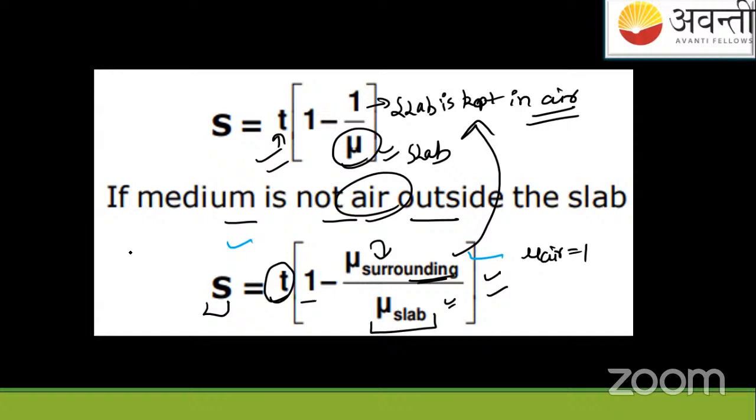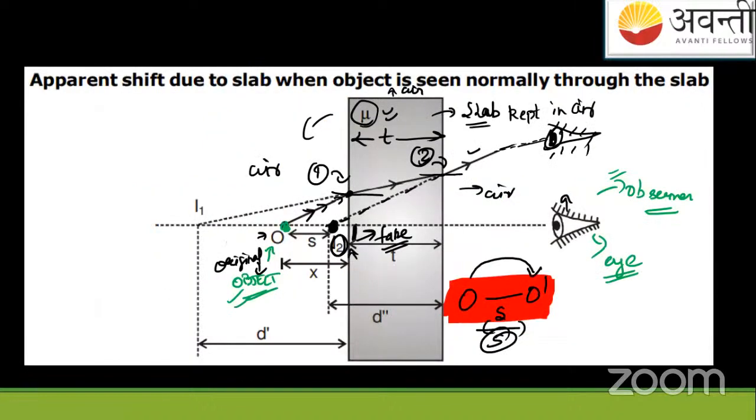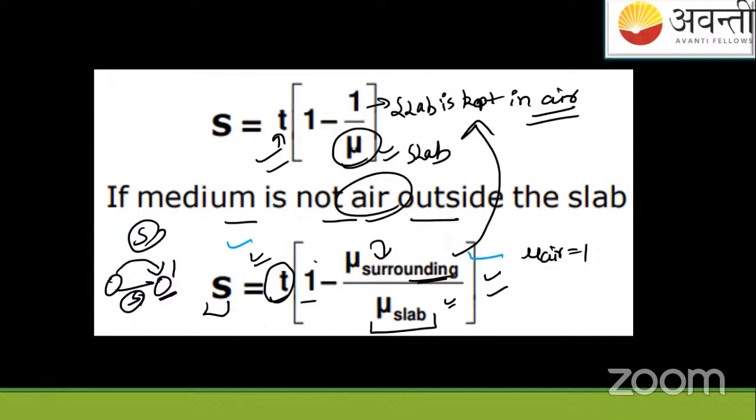So if the thickness of the slab is given and it is given where the slab is kept, by using these values I will get a shift. The shift tells me that the object, O dash is the image of that object, like when we see from the other side of the slab. We'll say this is the shift, as if the object has shifted to the O dash location, but actually it hasn't shifted. When we are standing on the other side of the slab, it appears to our eyes that the object is now at O dash, and we call it a shift, but actually it is not happening. We know O dash is the image of the object. I hope you understood both the physical significance and the mathematical formula.